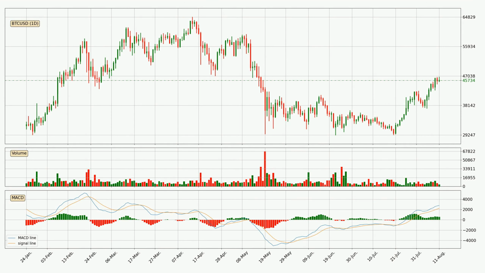Jumping to the daily MACD, the MACD line is above the signal line, which shows that the current trend is on the upside. But according to the MACD histogram, we can see that the momentum is going down. Owing to this, we can expect the price to remain stable and you should wait and see if the MACD line will cross the signal line, which will be a downward trend.